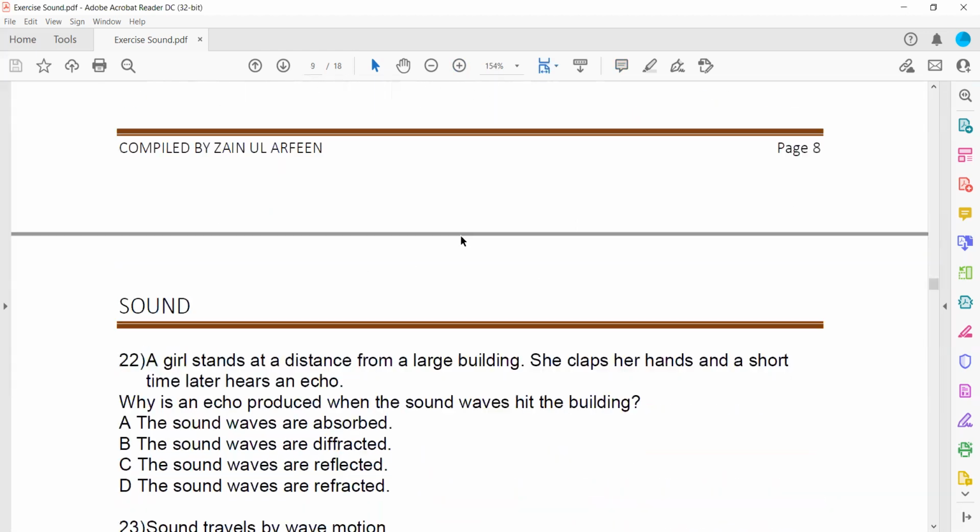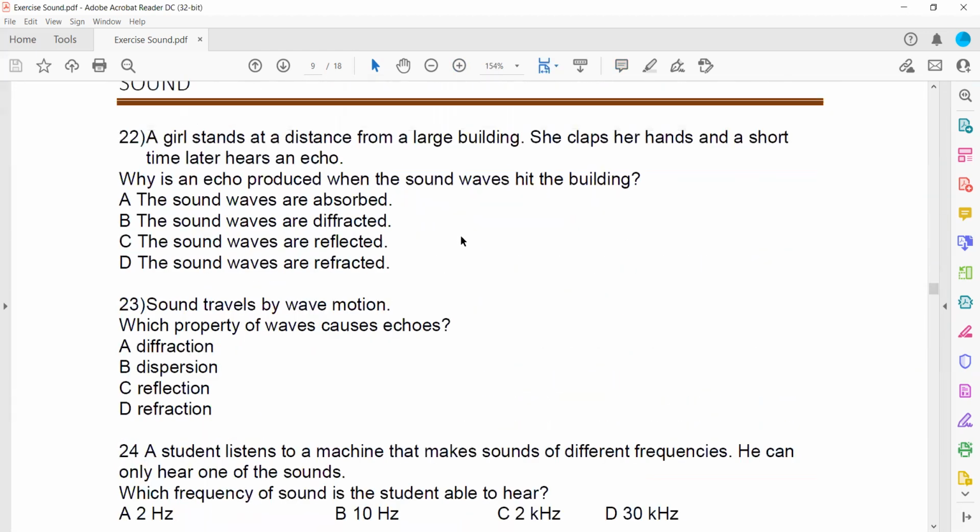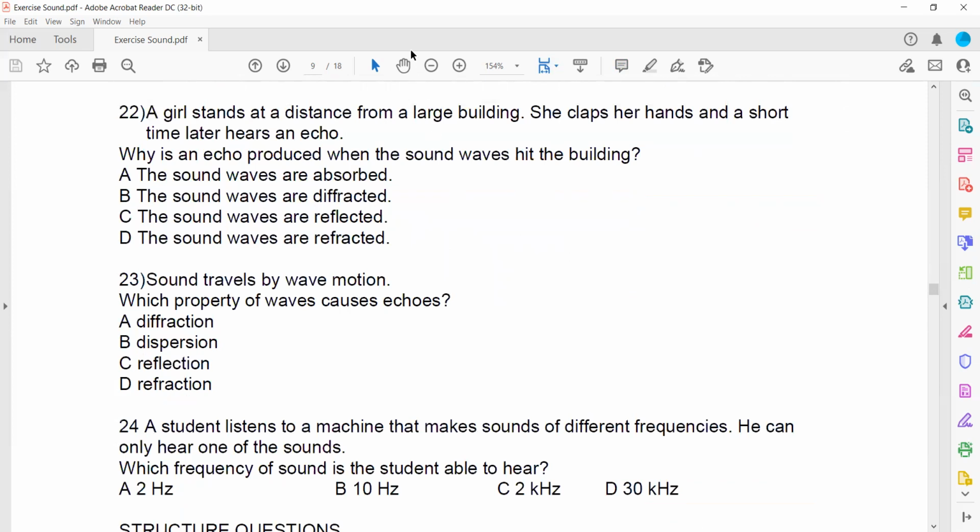Question 22. A girl stands at a distance from a large building. She claps her hand, and a short time later she hears an echo. Why is an echo produced? Or why is there an echo? Why is she able to hear her sound back again? Because of reflection. Echo is always produced due to reflection.